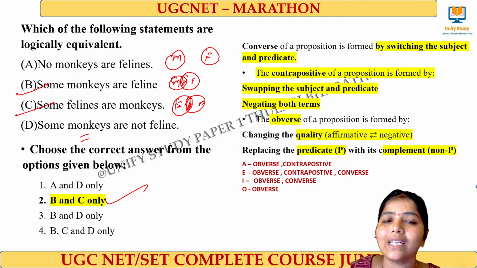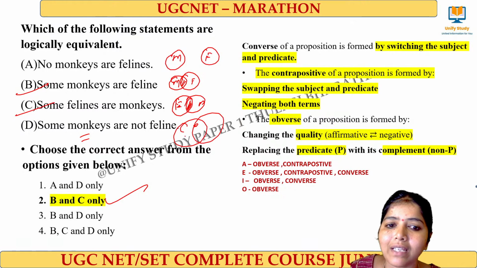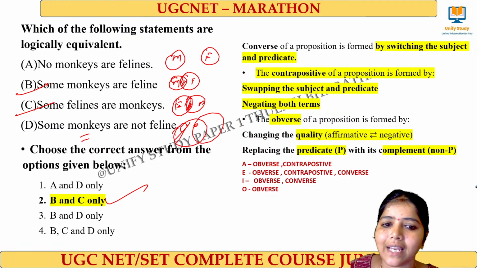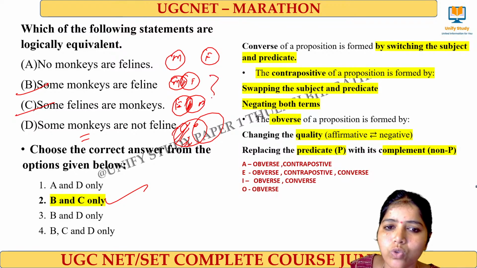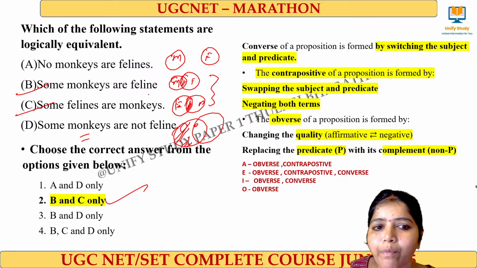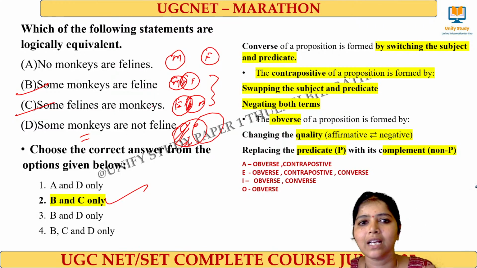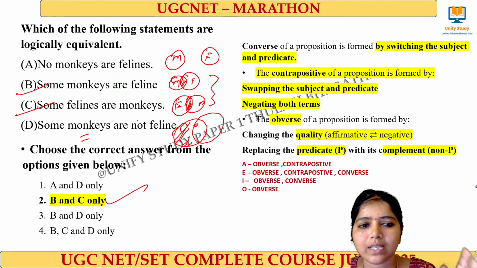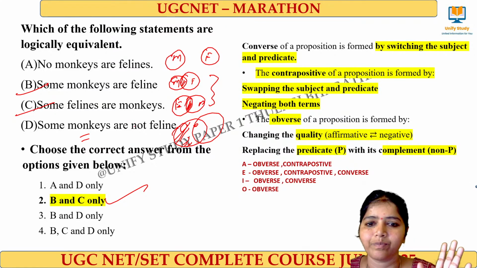We have to check with the D option. There are some monkeys which are not felines. This area will come. So here these two look very equivalent. We can select this one. Then again tell me what type of statement it is. Whether it is a converse or contrapositive or an obverse.